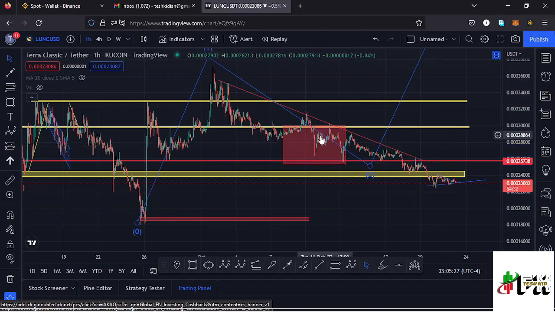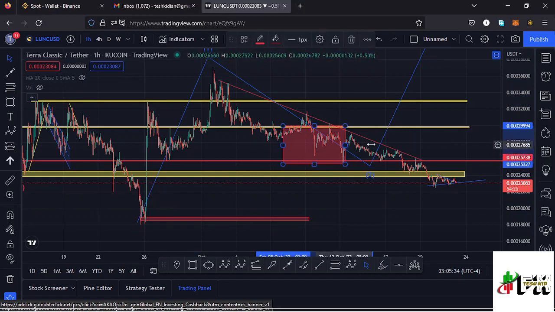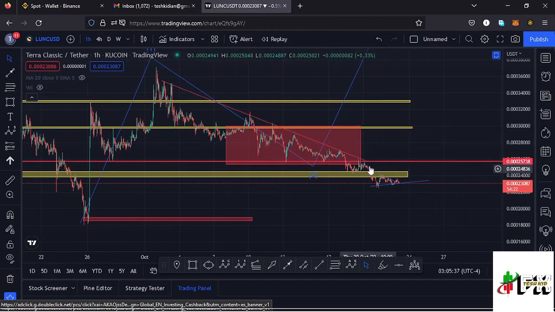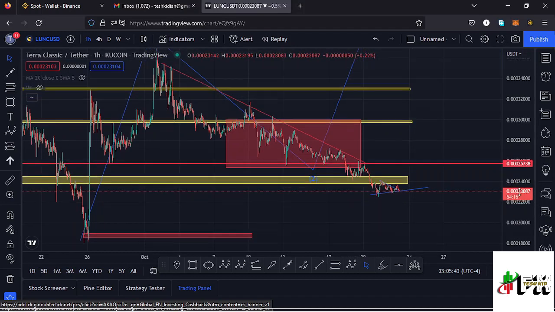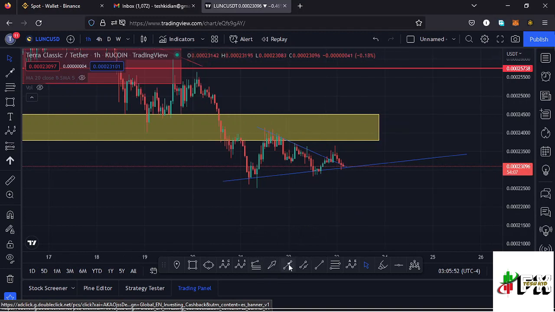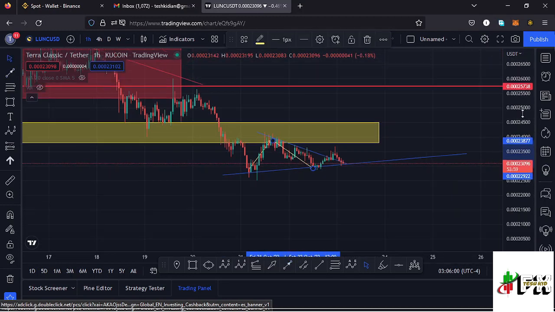And you can see that Lunc has continued to respect this movement to the lower side. We came down into this target area, and we even managed to lose the lower side of the target area, and also lost a key area of support at around the $0.000024 mark. And after losing that key area of support, we have even seen a retest of the lower side of the key area of support in this movement right here, and that would mean maybe lower prices could be coming our way here on the Lunc chart.